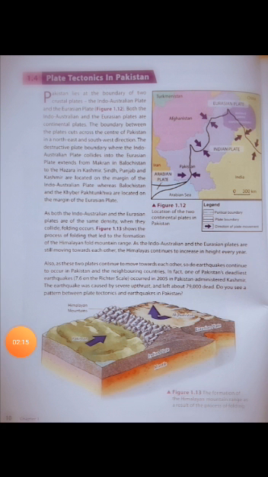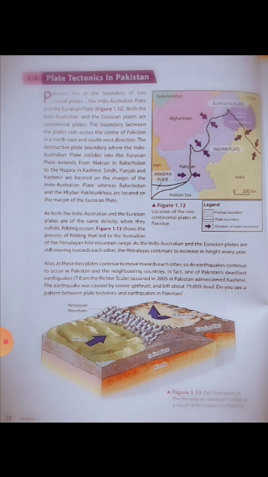As both the Indo-Australian and the Eurasian plates are of the same density, when they collide, folding occurs. Figure 1.13 shows the process of folding that led to the formation of the Himalayan fold mountain range. As the Indo-Australian and the Eurasian plates are still moving towards each other, the Himalayas continues to increase in height every year. Also, as these two plates continue to move towards each other, so do earthquakes continue to occur in Pakistan and the neighboring countries.